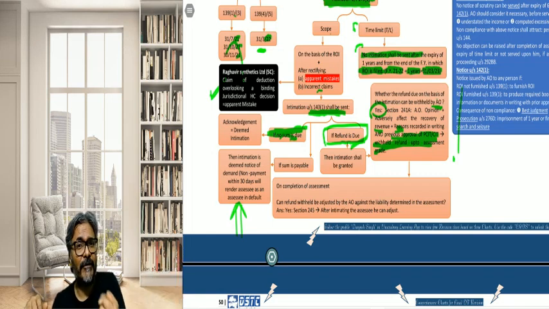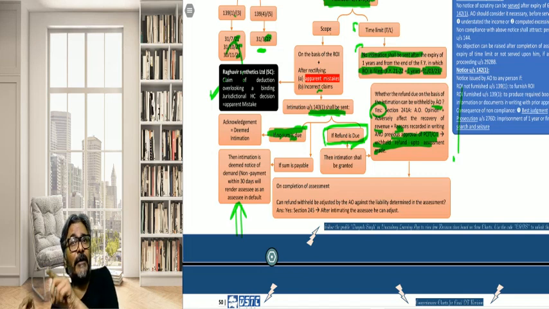So the question is, can he withhold this refund of 25 lakhs of AY 21-22? And the answer is yes. For that, the AO just needs to follow the procedure. What is the procedure, students? If the AO is of the opinion that the grant of the refund is going to adversely affect the recovery of revenue, then on the basis of the reasons that he records in writing and the previous approval that he has taken of the PCIT.